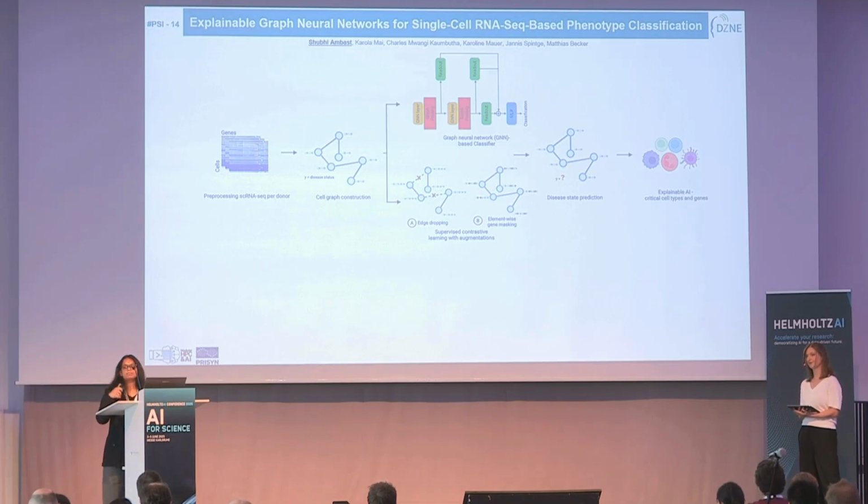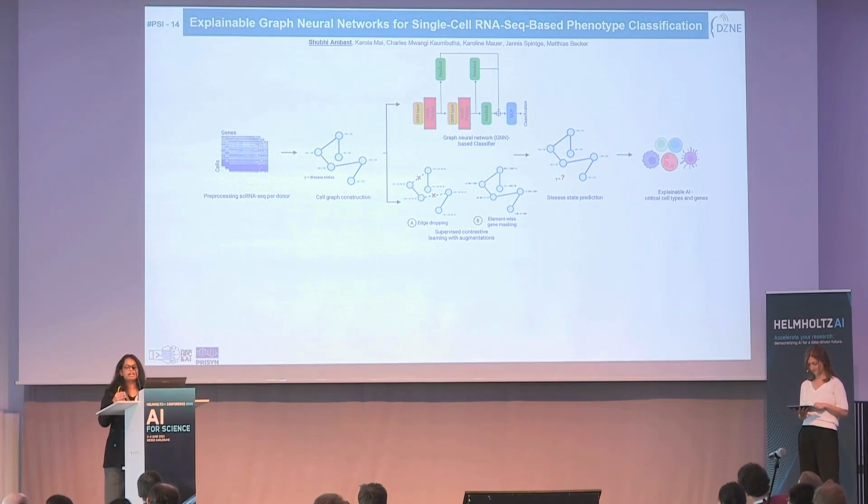patients. But since single-cell RNA sequencing is quite expensive, we always have an issue with the sample size, the data sets aren't very variable, heterogeneous in nature. There is always a need for more data sets to come. So that's why I have used a contrastive learning approach for my graphs over here, which is particularly supervised contrastive learning with different graph augmentation techniques like edge dropping and element-wise gene masking.